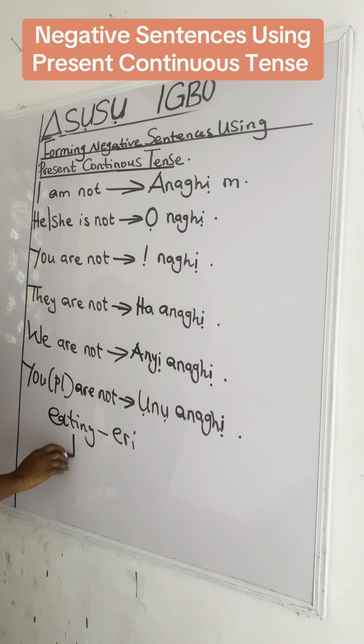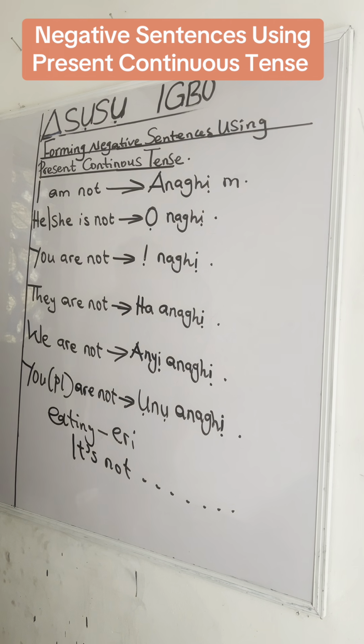Now, how do you say it's not? It's not in Igbo. Ngwa dere m ya ebe a. It is not. Ngwa kọrịba.